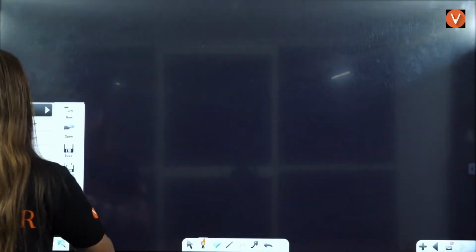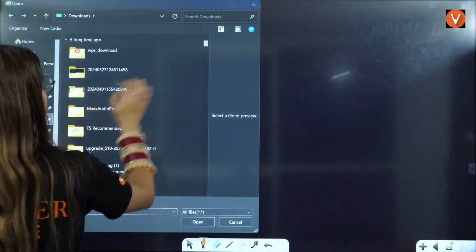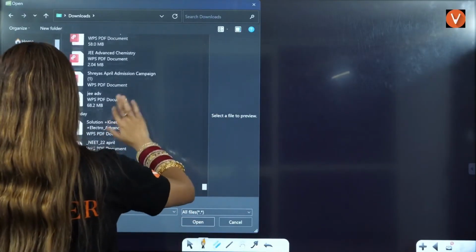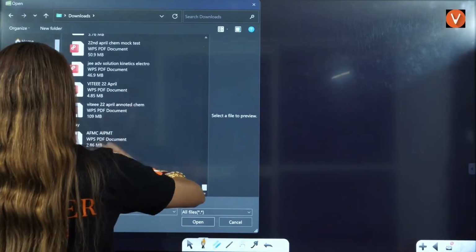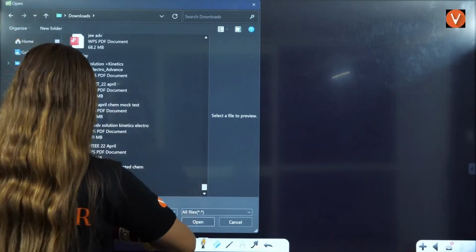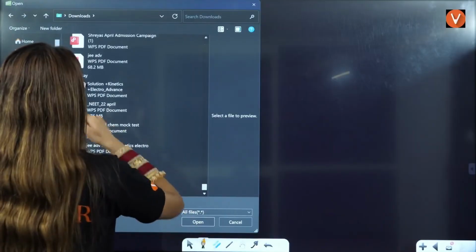One thing I forgot to tell you, let me just show you that over here. Oh my God, ma'am, so many PDFs you have. Yes, so many PDFs we have here. Let me just show you that.